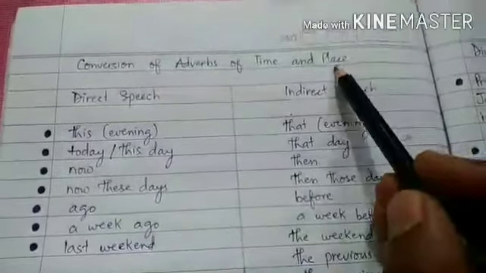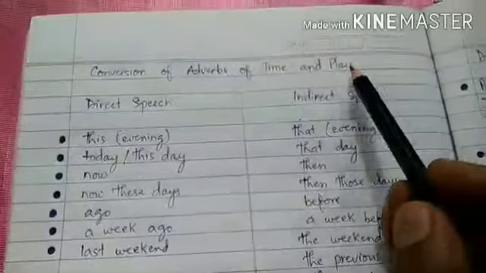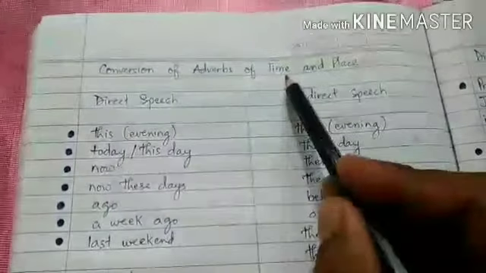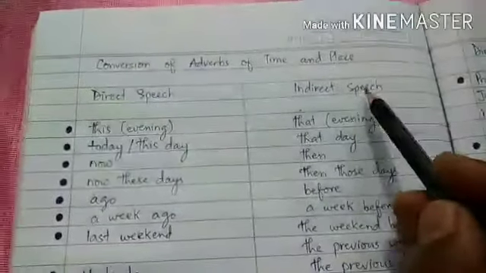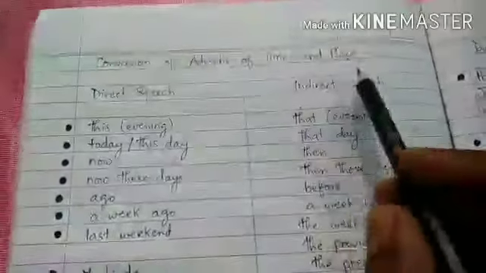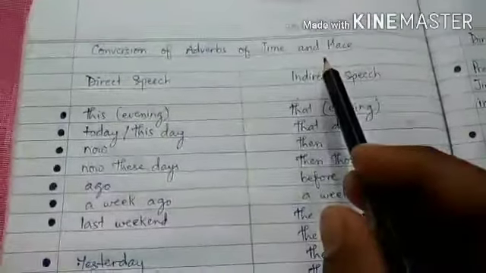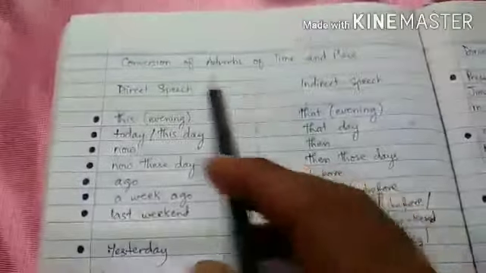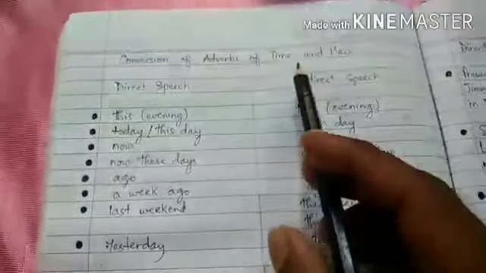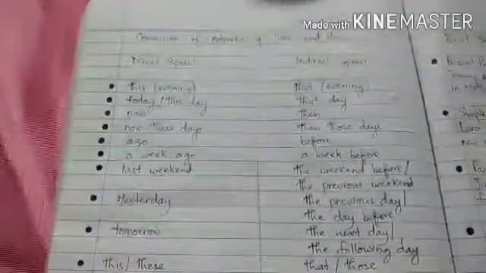Whenever we are changing the sentences from direct speech to indirect speech, certain adverbs of time and place in direct speech will change into some other adverbs of time and place. The meaning will remain the same, but the words will change. Here I have made this conversion of adverbs of time and place in direct and indirect speech with the help of this column, so that it will become easier for us to understand.